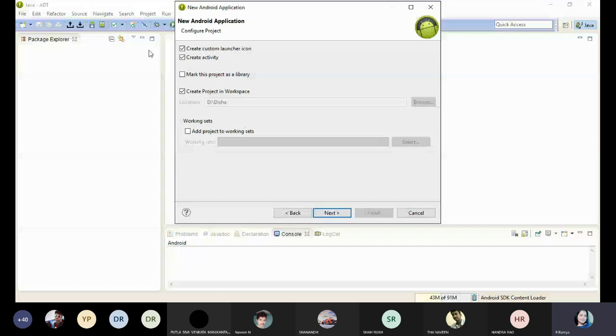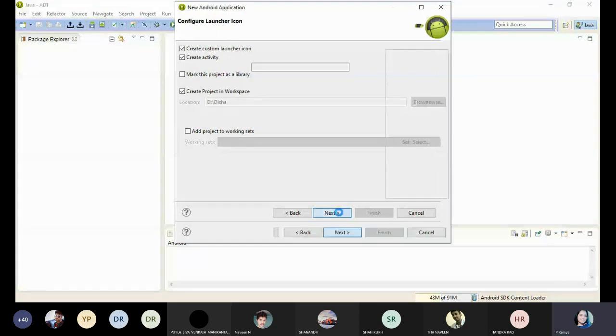Immediately it will show configure project. Configure project, everything is default. It is not user defined, it is predefined. Here don't do any changes, you just click on next.